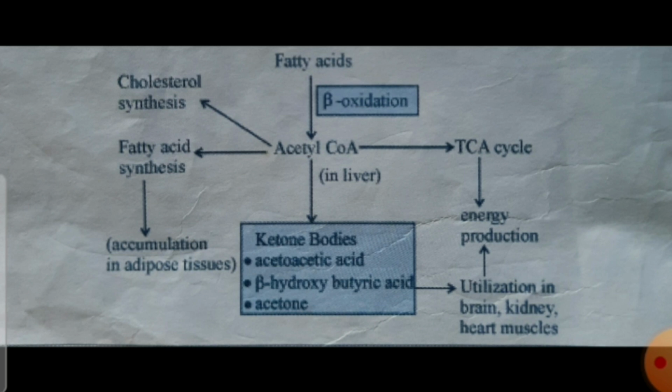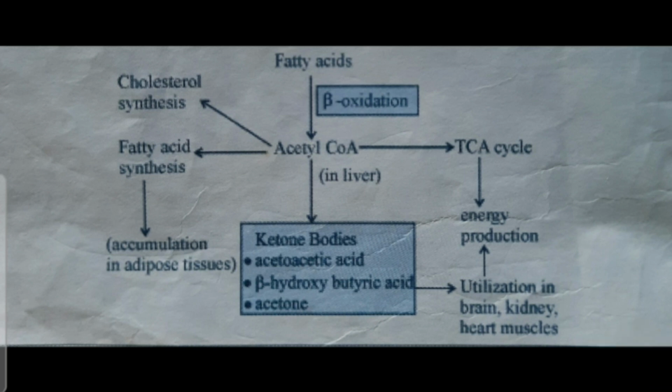One consequence of this can be accumulation of the ketone bodies, which are produced in the liver from acetyl-CoA when levels are too high for processing through the TCA cycle. The hepatocytes, that is the liver cells, can take 2 acetyl-CoA molecules at a time and condense them to form acetoacetic acid. Some acetoacetic acid is converted to beta hydroxybutyric acid and some to acetone. The formation of these 3 substances, collectively known as the ketone bodies, is called ketogenesis. Acetoacetic acid, beta hydroxybutyric acid and acetone, these 3 compounds.